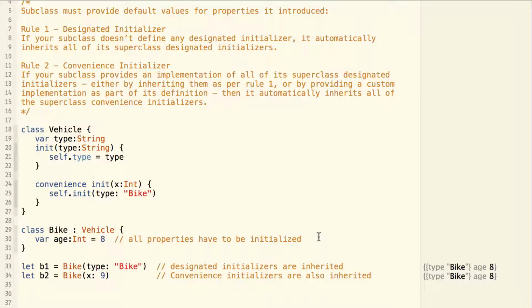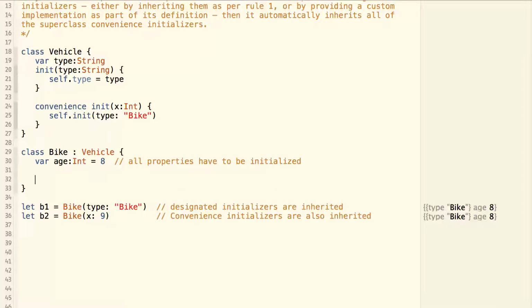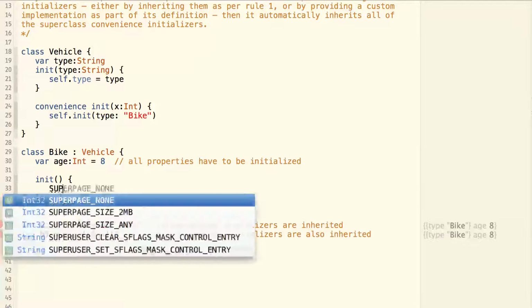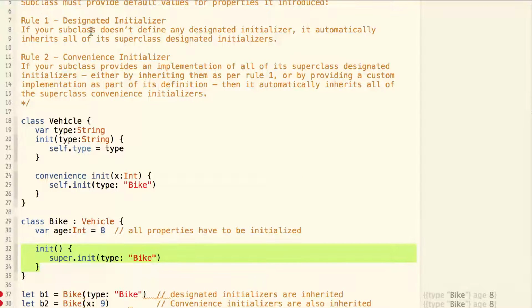Now let's make some changes to the Bike. Say we define a designated initializer for the Bike. init, super.init(type: bike). So now Bike has its own designated initializer, and rule number one is broken. So Bike will not inherit any designated initializer from Vehicle. That's why this code cannot compile.